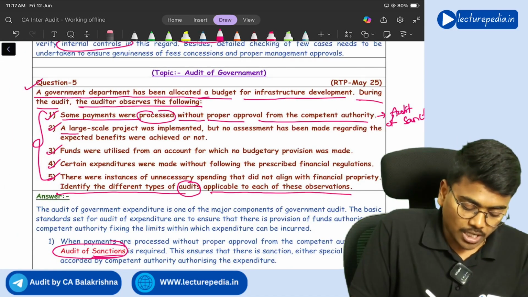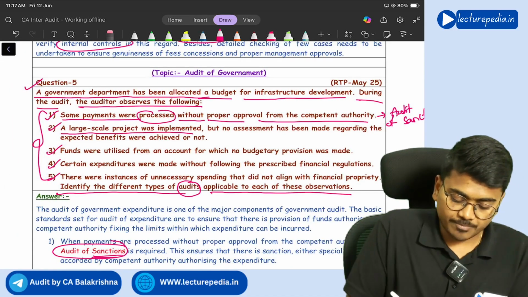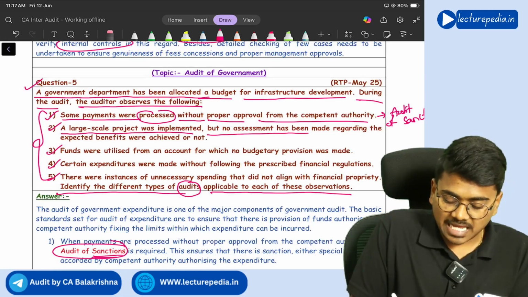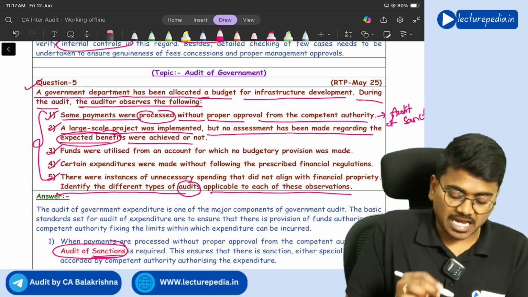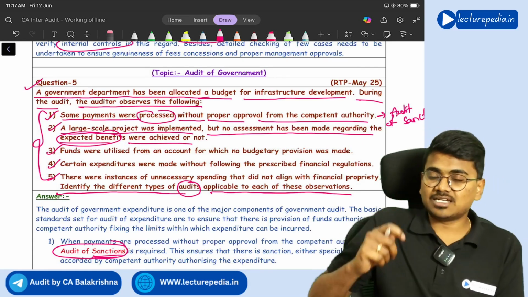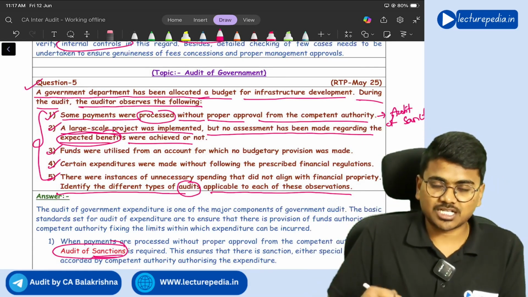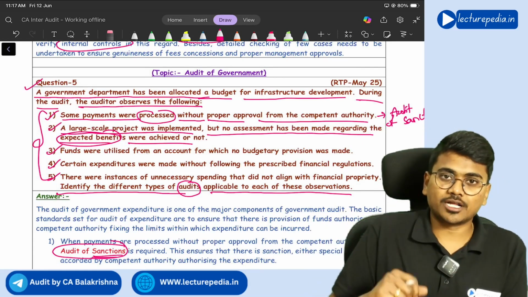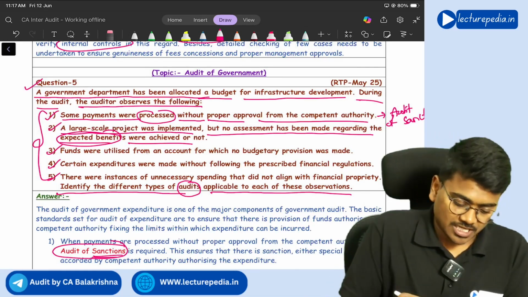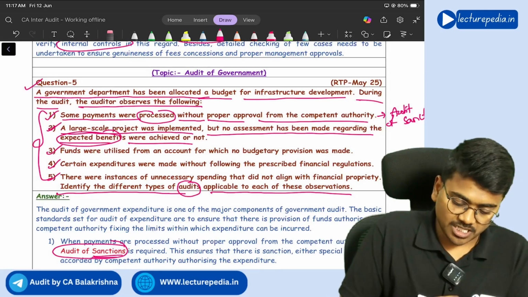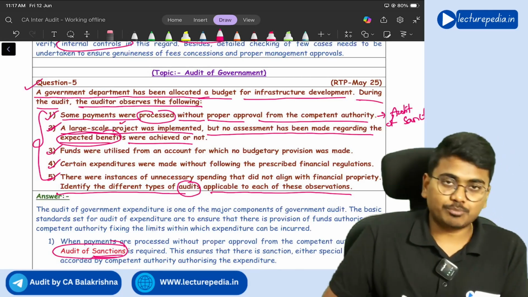Next, a large scale project was implemented, but no assessment has been made regarding whether expected benefits were achieved or not. So whether the required output has been achieved or not, in order to check that, you will call it effectiveness, correct or not? Here this point is speaking about effectiveness of the project.